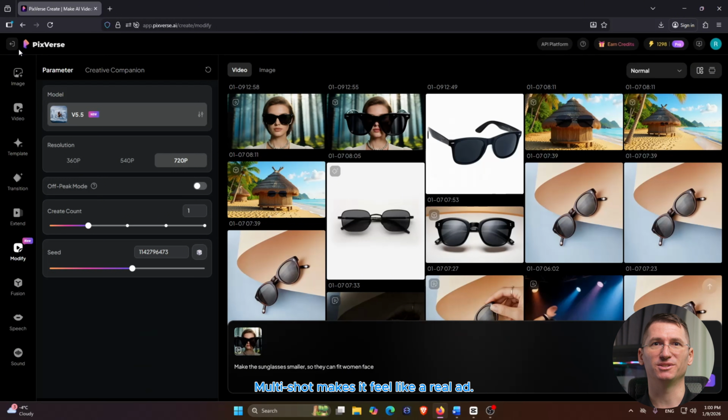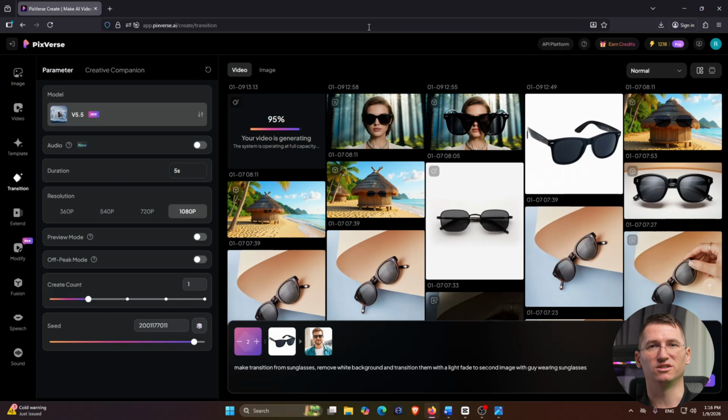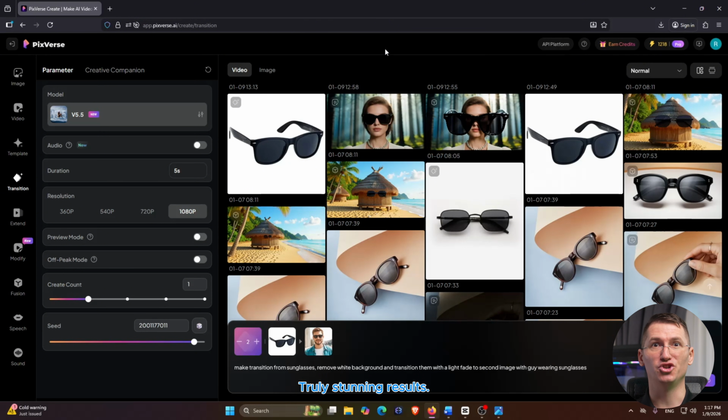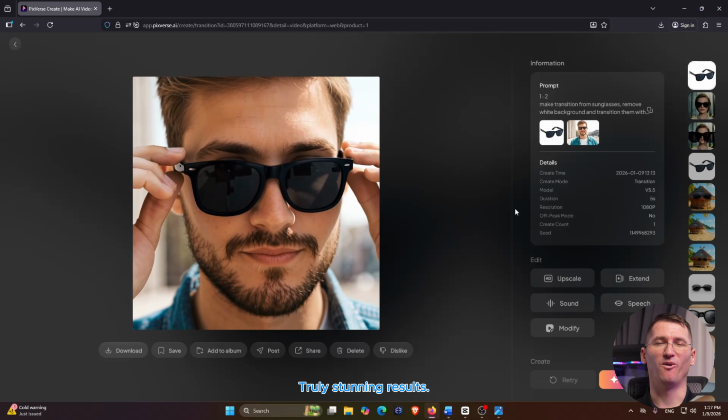Insane, guys. See the results? If you never made ads before, this is a cheat code. Write it like a storyboard, wide shot, close up, hero shot, then let the model fill in the rest. Also, PixVerse can autocomplete a narrative even from a short summary, so you don't always need an essay prompt. Truly stunning results. Thanks, PixVerse. Really awesome results.